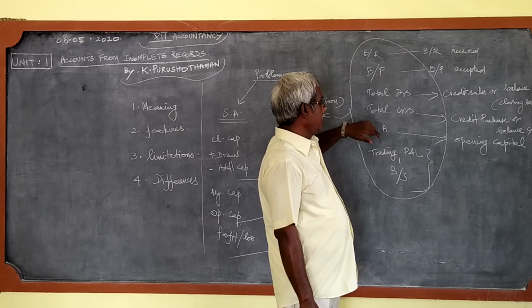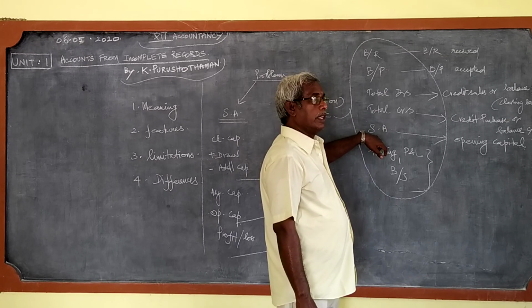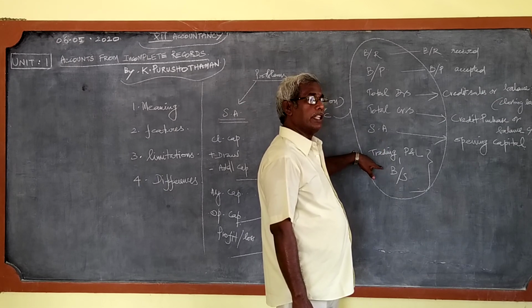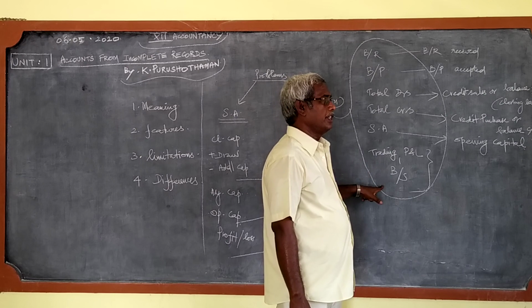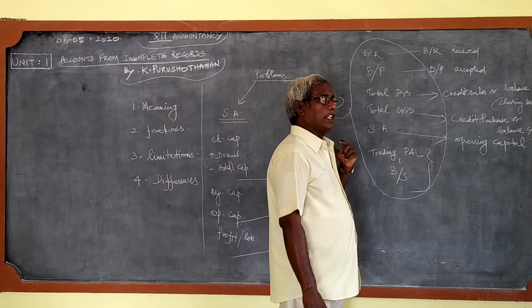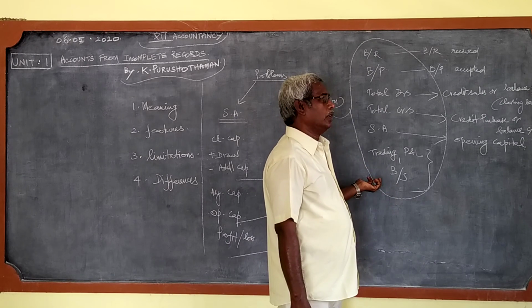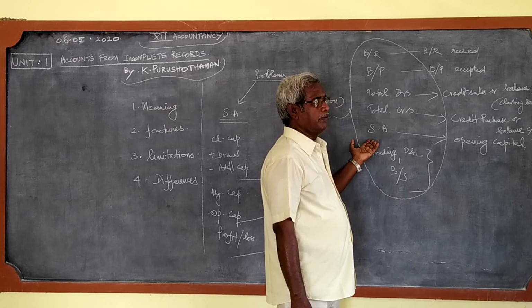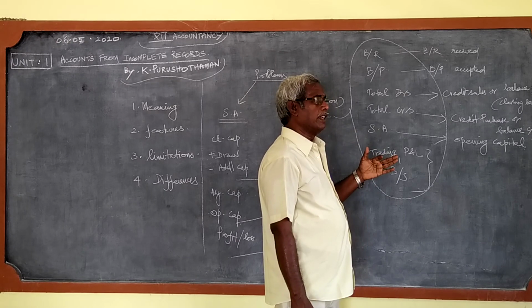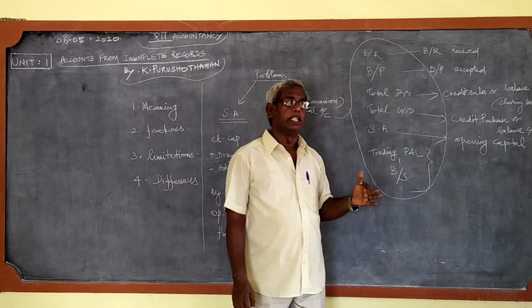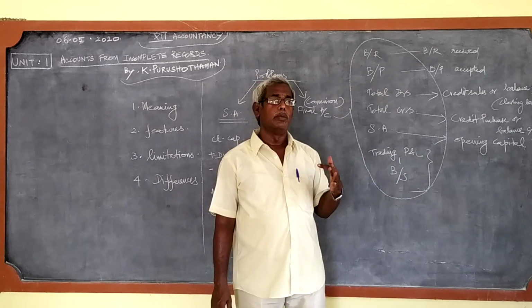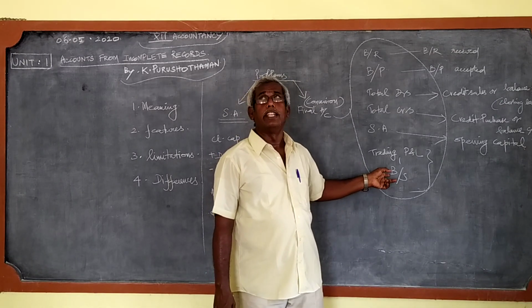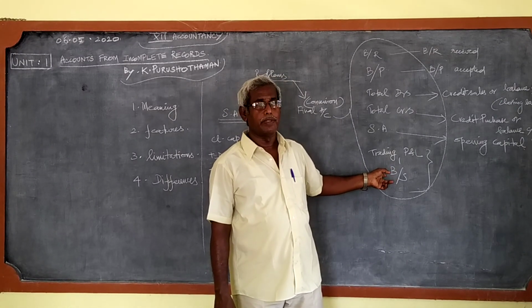The statement of affairs will not be asked directly, but when preparing the trading, profit and loss account and balance sheet, especially the balance sheet, we require the opening capital. To know it, we prepare the statement of affairs. Without the opening capital, we cannot prepare the balance sheet under the final accounts.